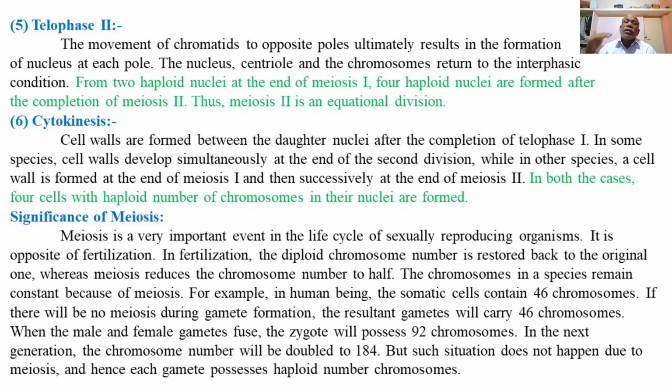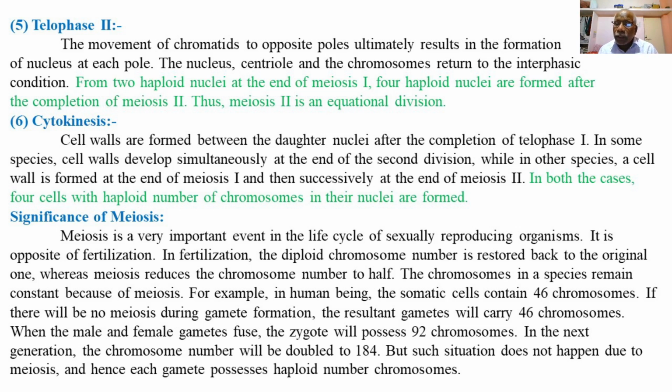So in certain species, the cell walls are formed at the end of the first meiotic division, or in certain cases the cell walls are formed in all four daughter cells at the end of meiosis second. But in both the cases, four cells with a haploid number of chromosomes in their nuclei are formed.